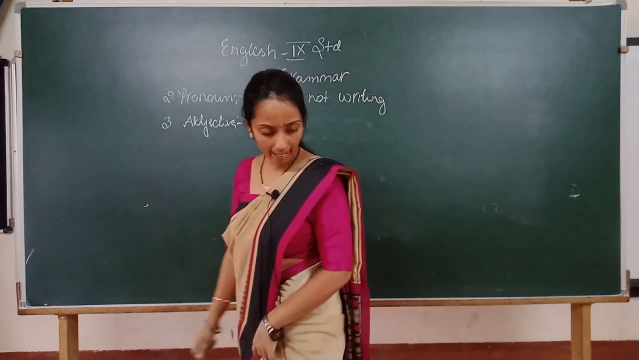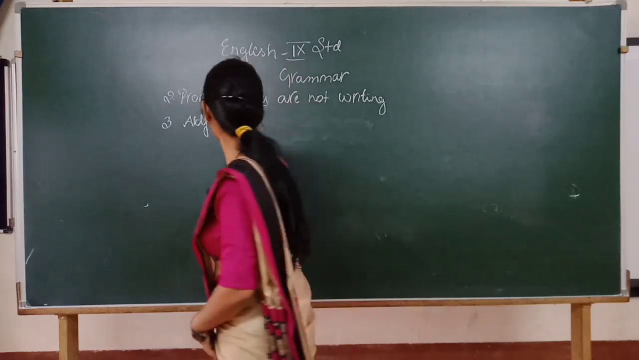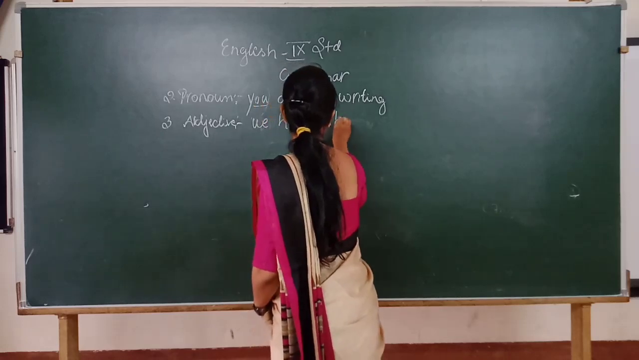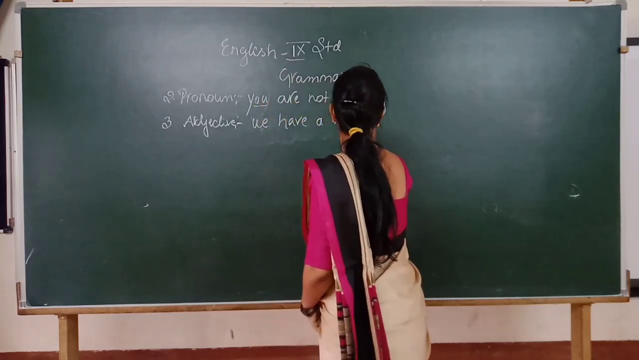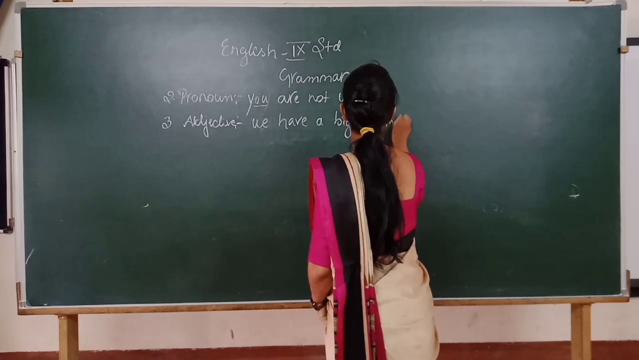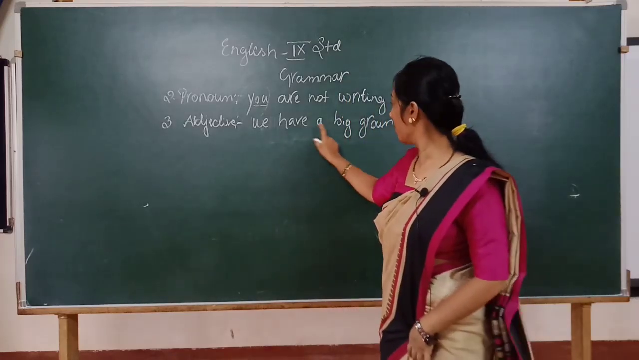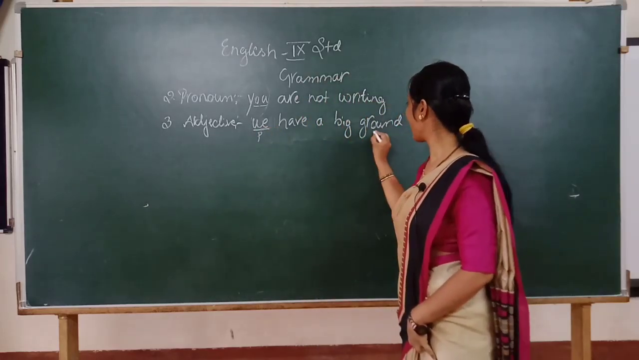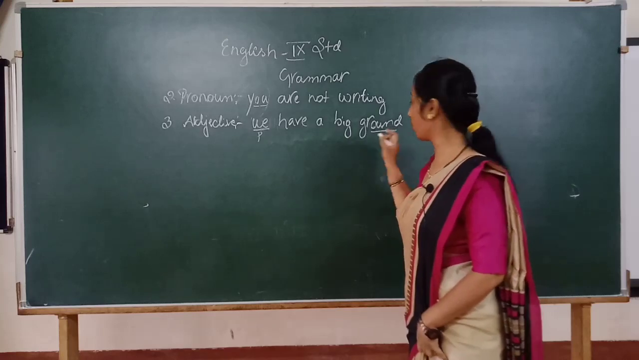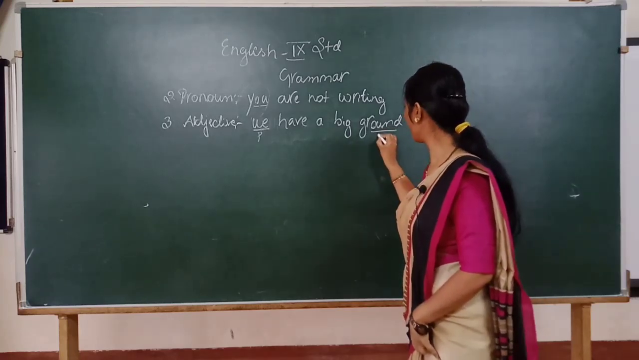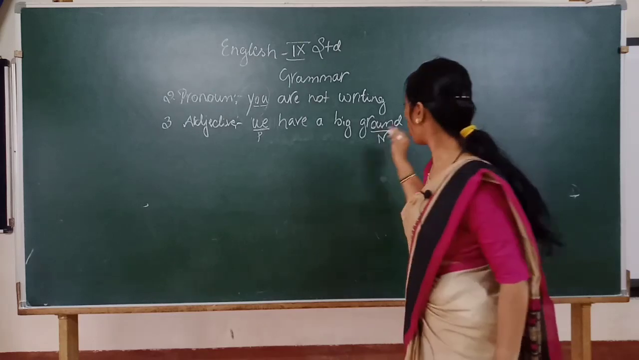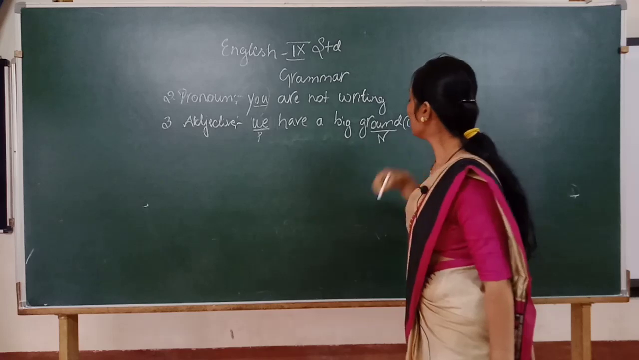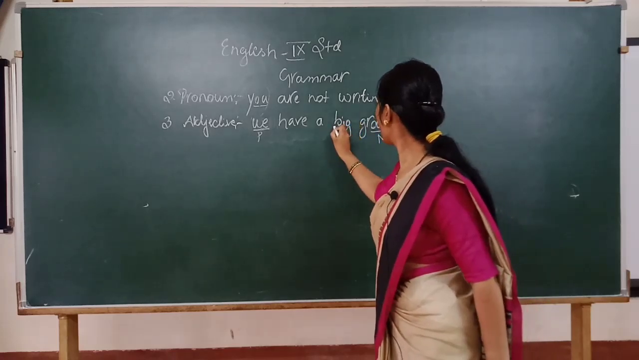Example, we have a big ground. Here see, we have a big ground. Here we is the pronoun, right? Whereas this is the ground. Ground is a noun, right? Common noun this is, correct? Common noun. So this is an adjective.